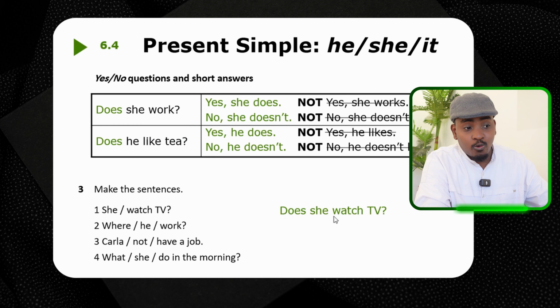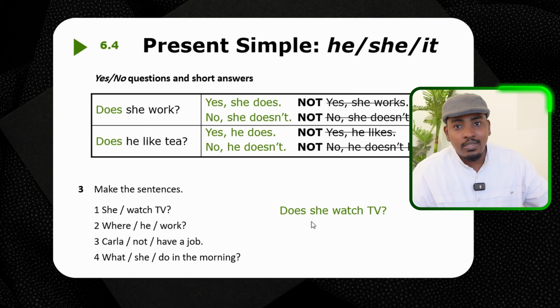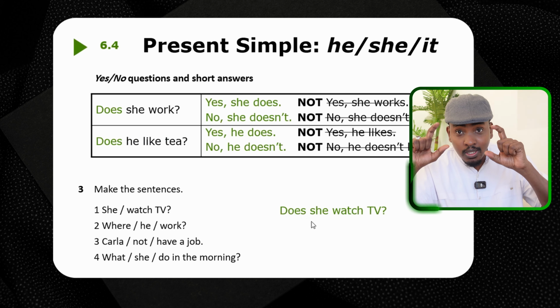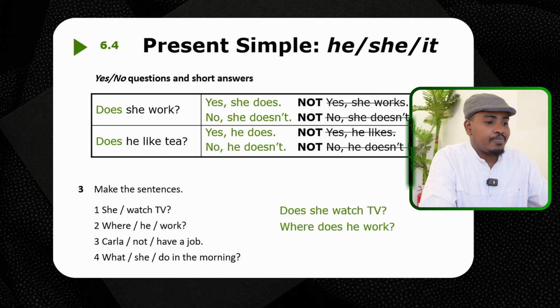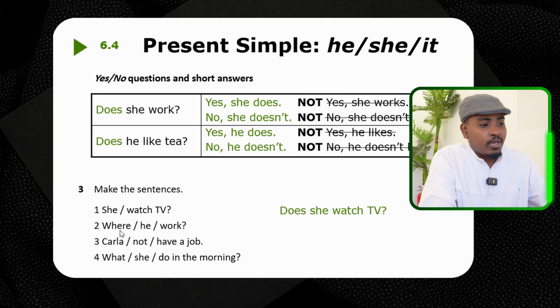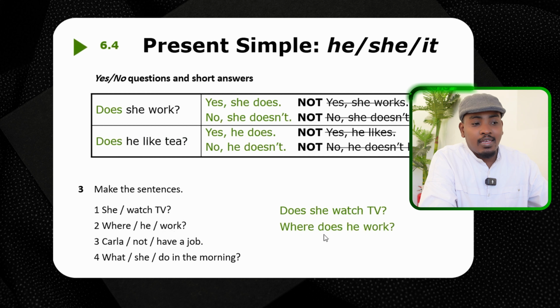No. Does she watch TV? But if there is no does, you can say she watches TV. With question, does she watch TV? Number two, where he work. So you say what? Where does he work?